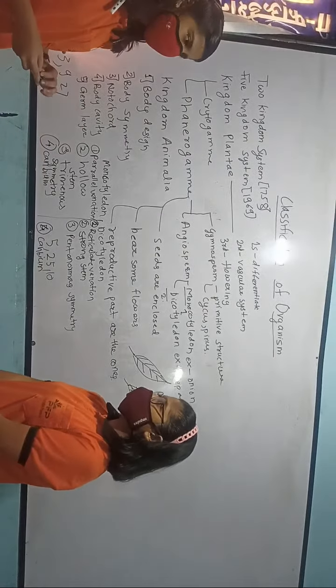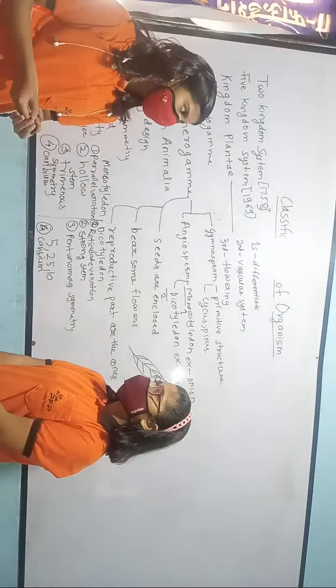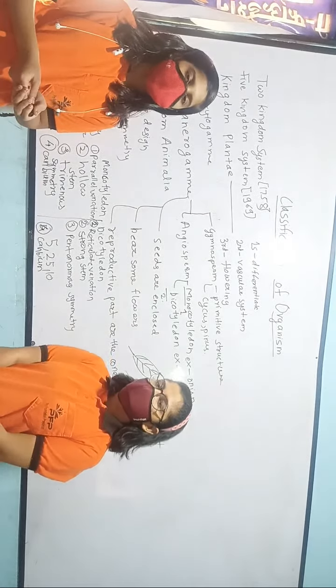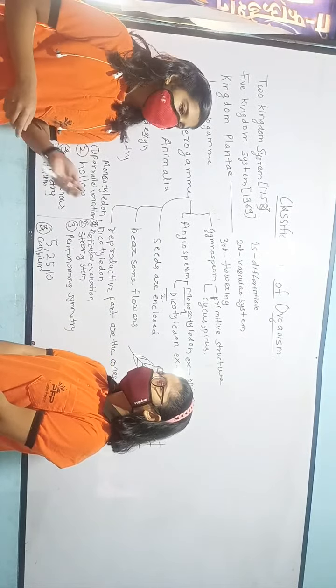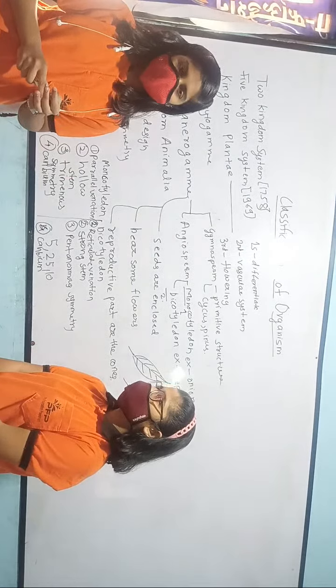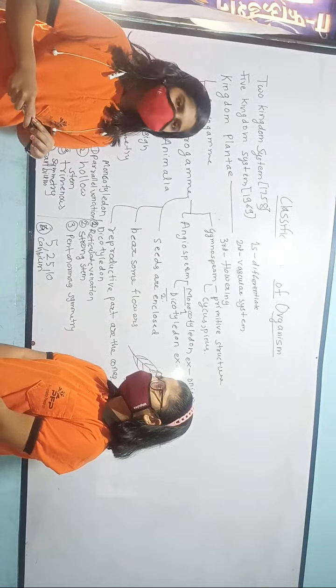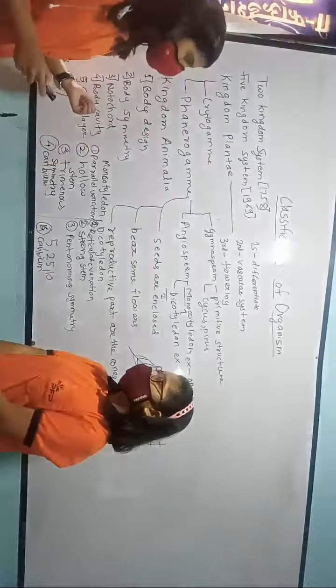Now we will see the body cavity or the coelom. The body cavity is also called the coelom. Now there are three types of coelom, that is acoelomate, pseudocoelomate, and coelomate. The acoelomate does not contain a body cavity. The pseudocoelomate has a body cavity, but it is not lined with mesoderm and epithelial tissues. While the coelomate is a true coelomate and has a body cavity that is lined with epithelial cells.